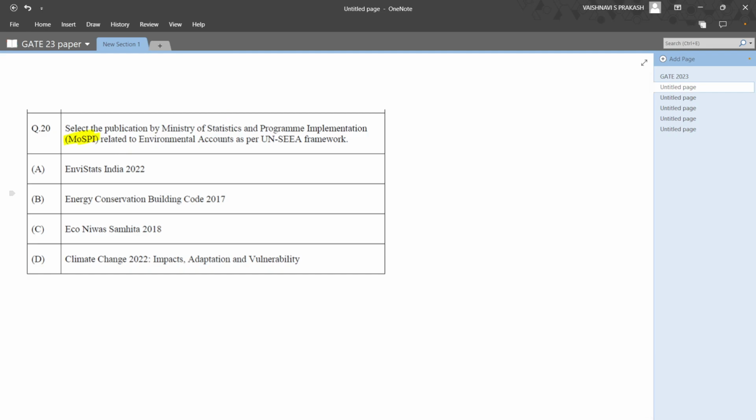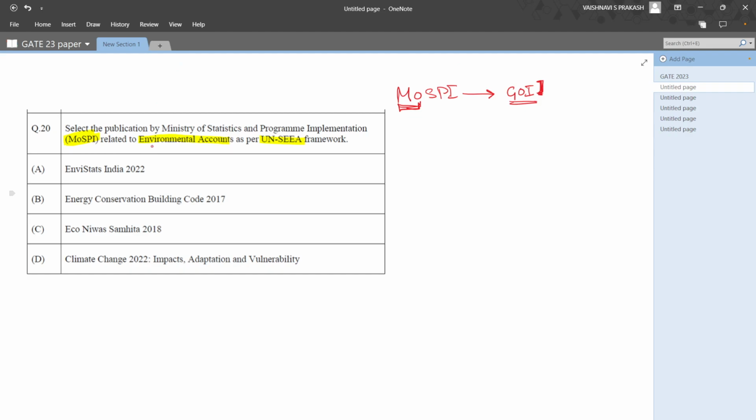The first word is MOSPI, Ministry of Statistics and Program Implementation. It's talking about the government of India, so it's related to an Indian topic or a document that is released by the government of India.